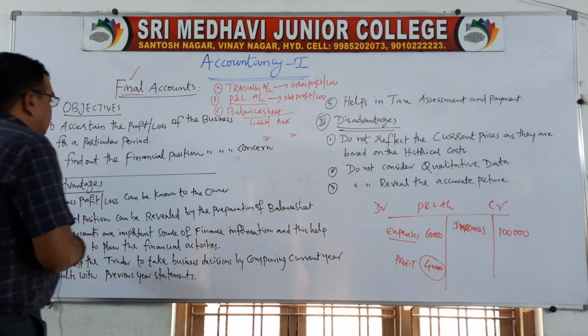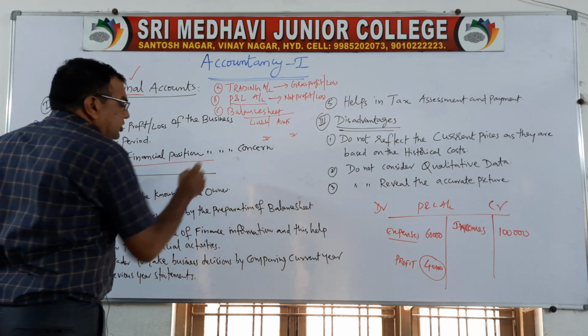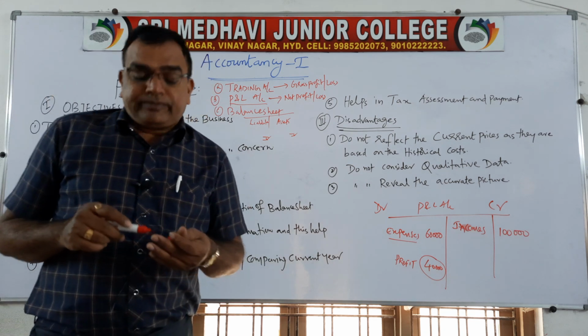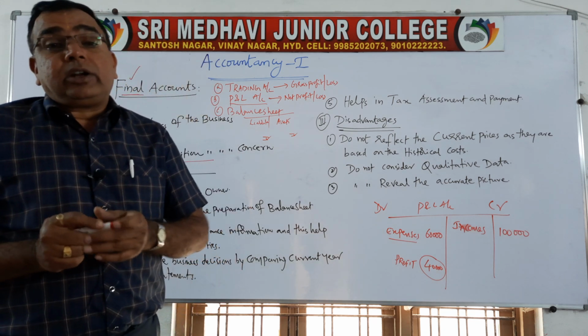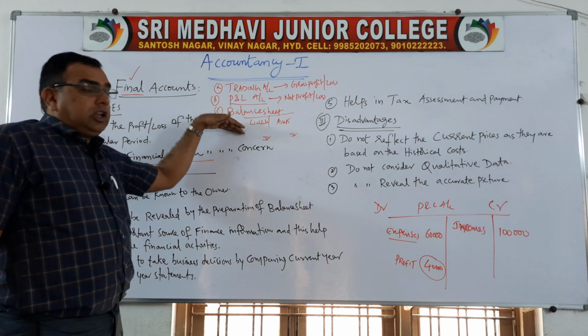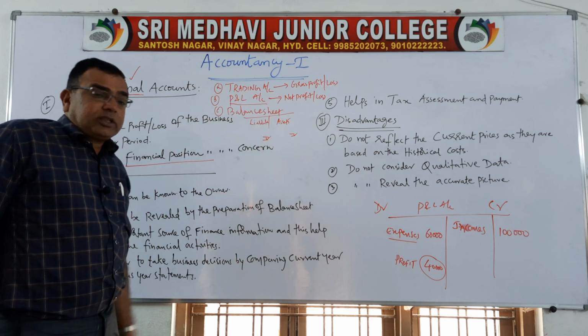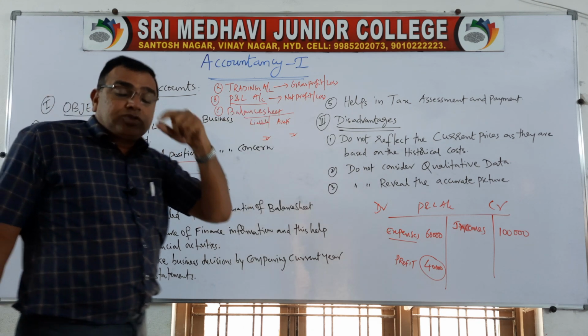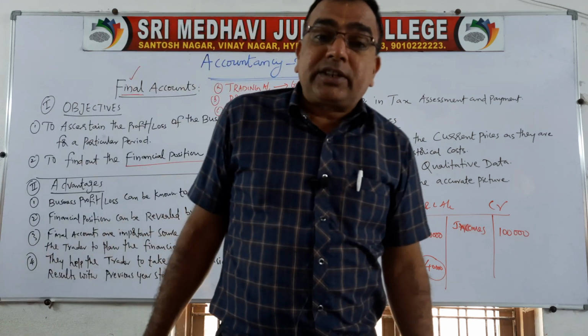Okay. Next, to find out the financial position. How do you decide one's financial position? Based on his liabilities and assets. So in the balance sheet, we record liabilities on the left hand side, assets on the right hand side. The totals of the two will be equal, because we are using the dual aspect concept.